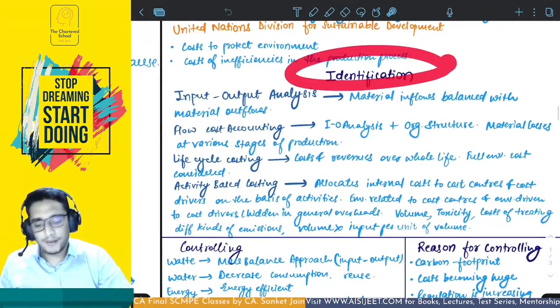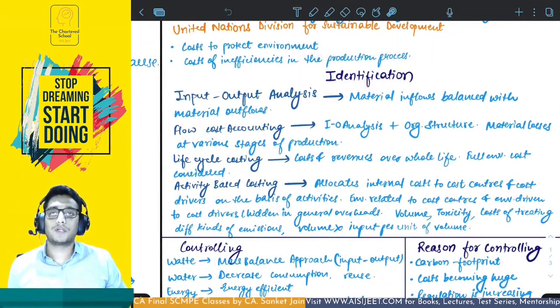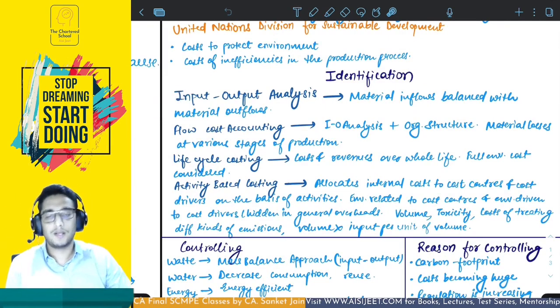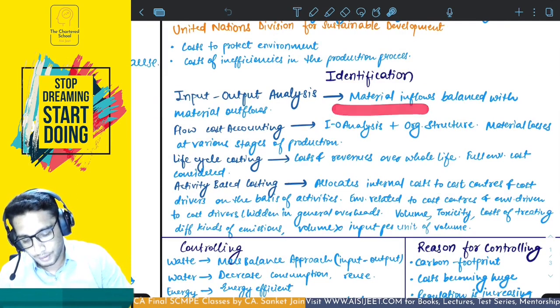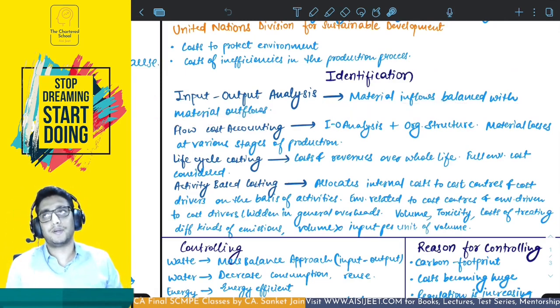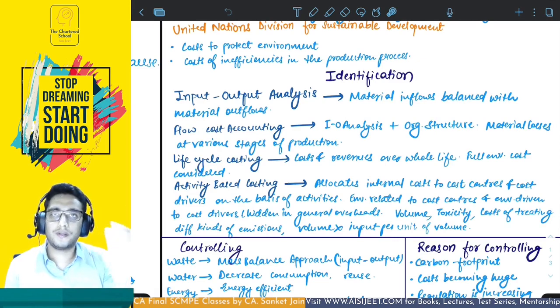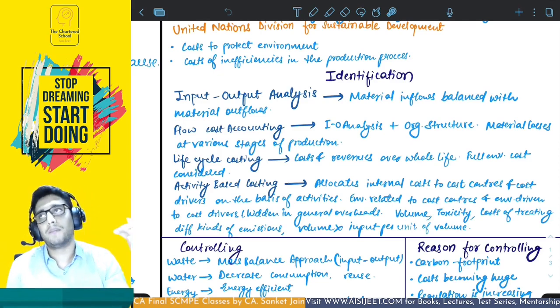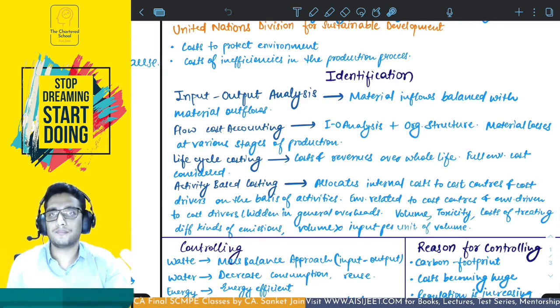Then how would you identify the environmental cost out of general overheads? One is input output analysis. Input output analysis tells you that material inflow has to be balanced with the material outflow on the basis of quantity, for example kg, and it should match. The difference between them is the environmental cost. So input equals output, that is the ideal scenario. But output is going to be lesser than the input because the rest of it is waste.